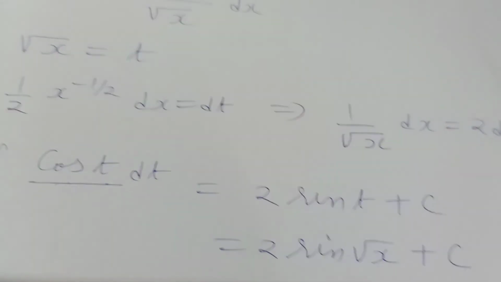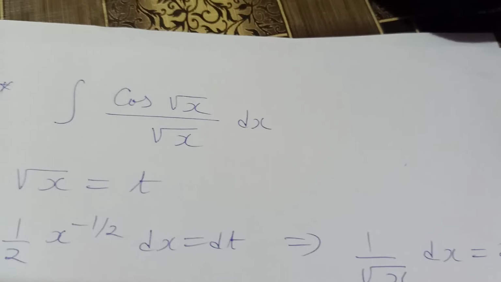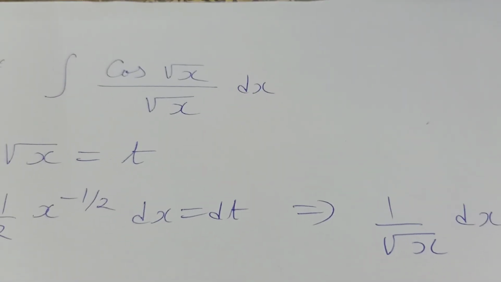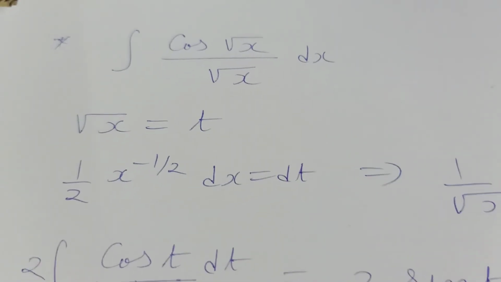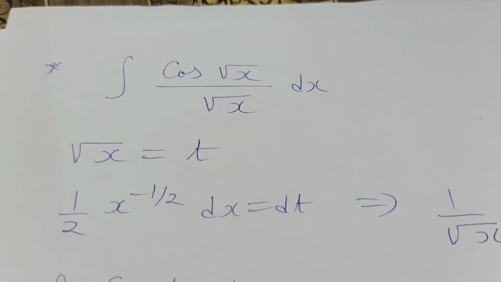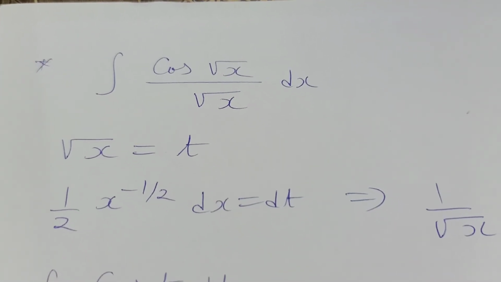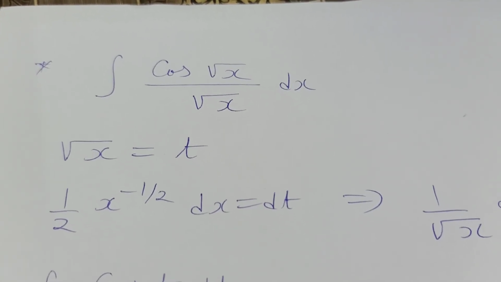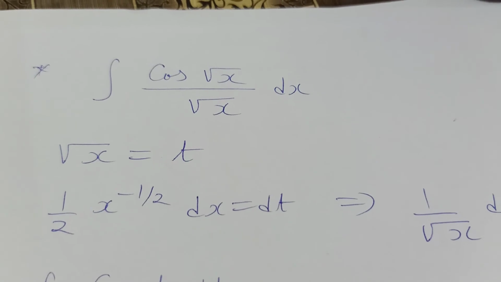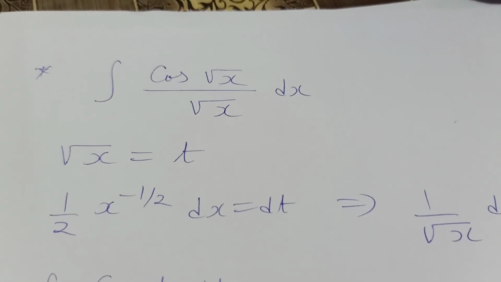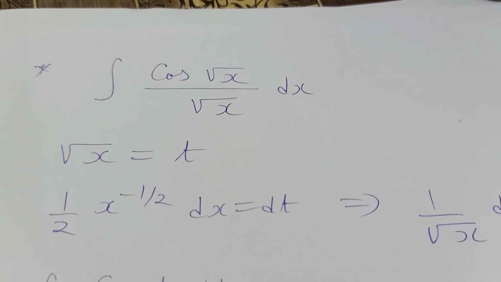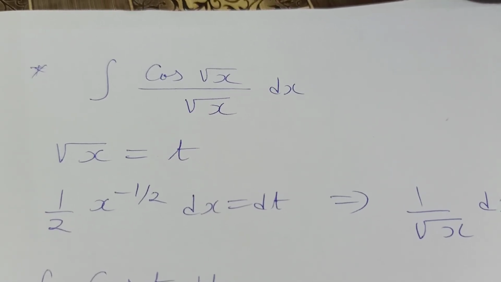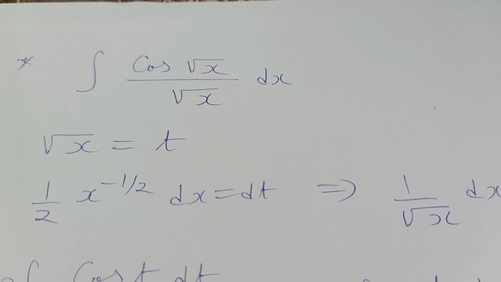Now again see some functions. Integration of cos root x upon root x. Now if you see here, you can observe that the derivative of root x is 1 upon 2 root x. So 1 upon root x is involved in the derivative of root x. So it gives us the idea that we should put root x equal to t.